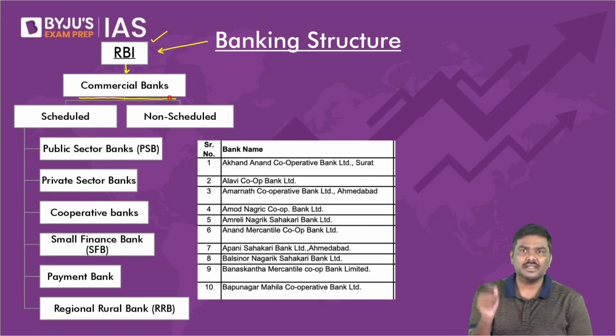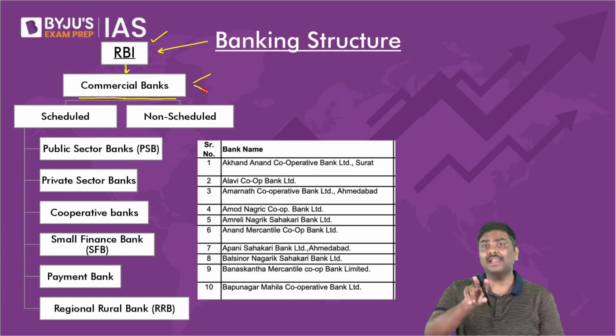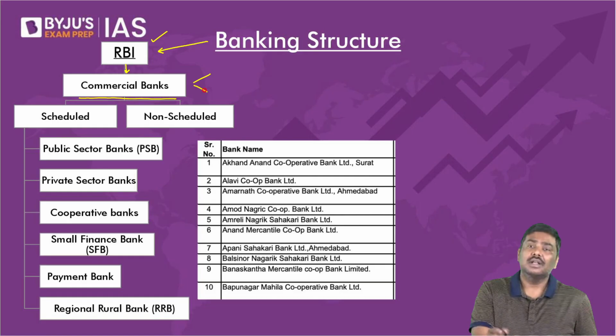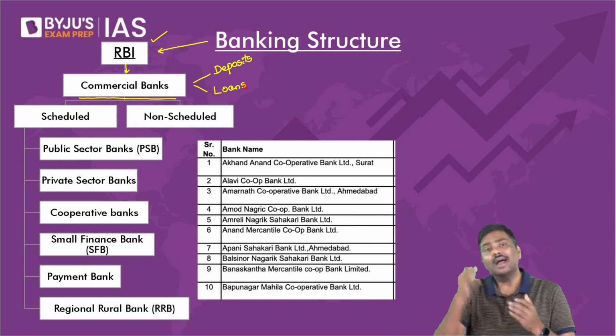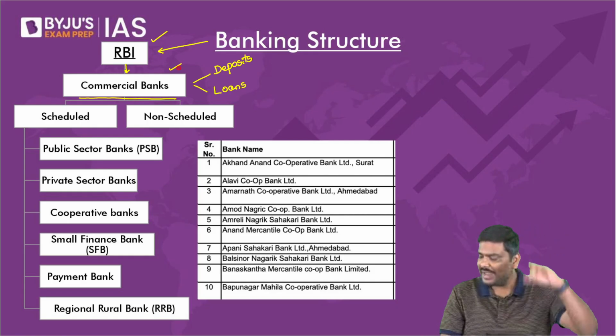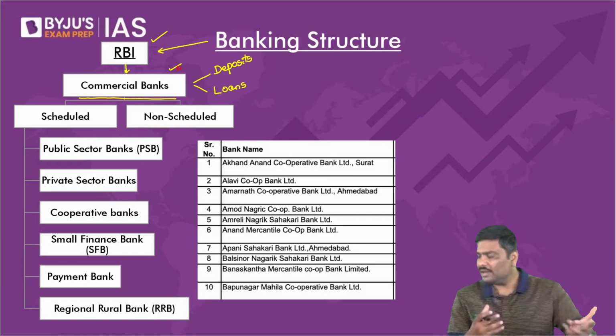What do you mean by commercial banks? Please remember, any bank that is doing mainly two functions. Mainly means there will be other functions also, but mainly two functions. Commercial banks conduct mainly two functions. One is to collect deposits and give loans. Collect deposits from companies, from people, etc., and provide loans. These are called commercial banks. These are mainly involved in these two functions.